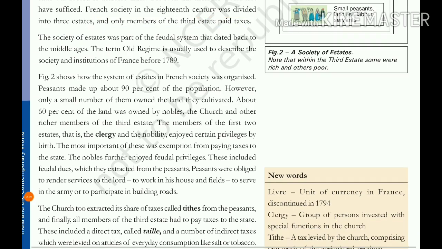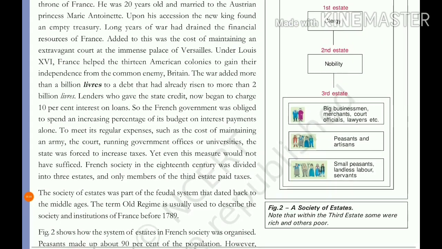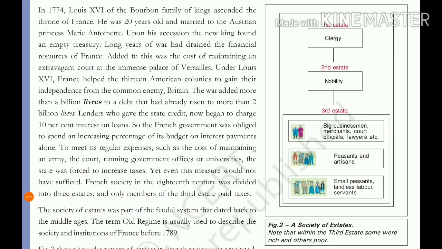Here you have a picture showing how French society was divided into the three estates. The first estate is the clergy. Clergy means church people, like bishops and fathers, important persons involved in the celebration of church festivals.